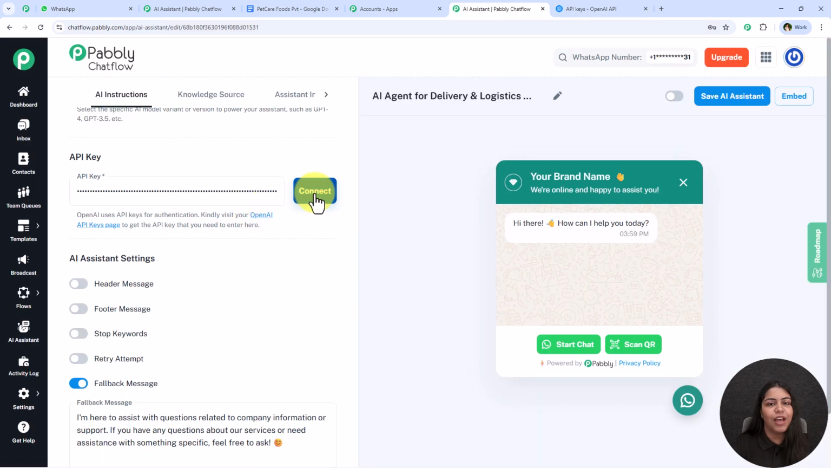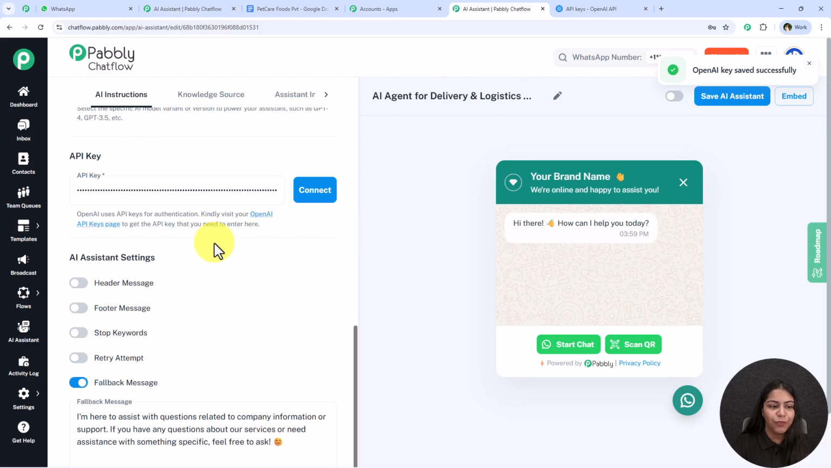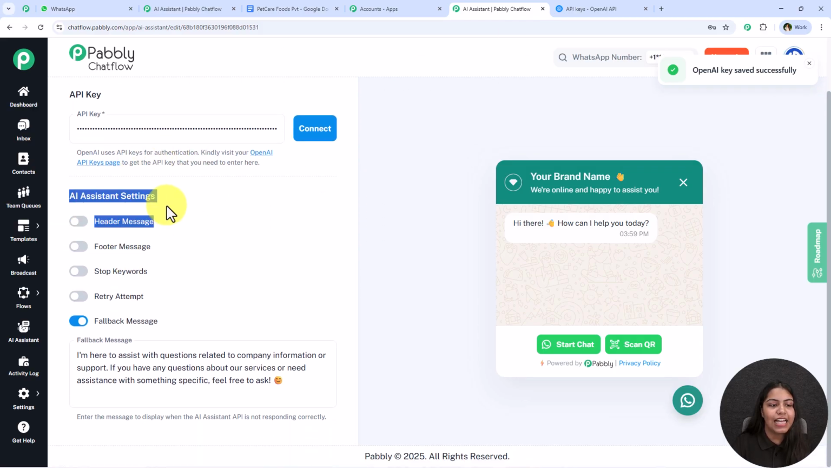After pasting this, we have to click on this button which says connect. Once we click on connect, it is saying OpenAI key saved successfully. Alright, let's move on further. The next thing we have is this AI assistant settings.